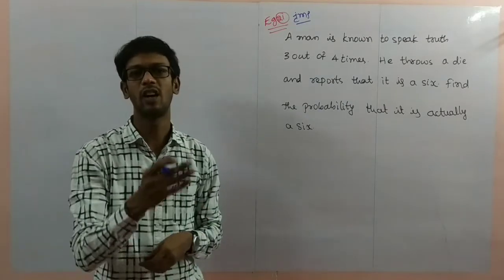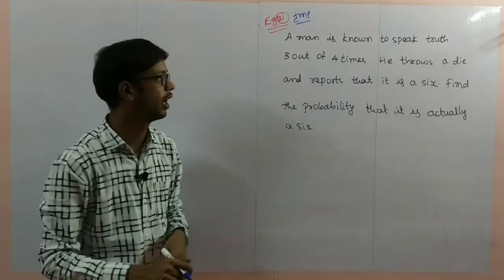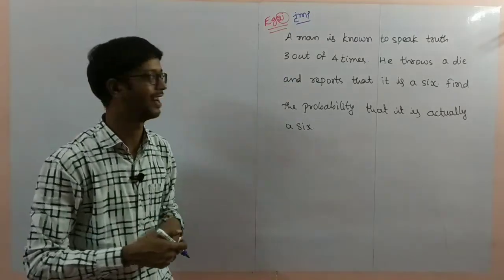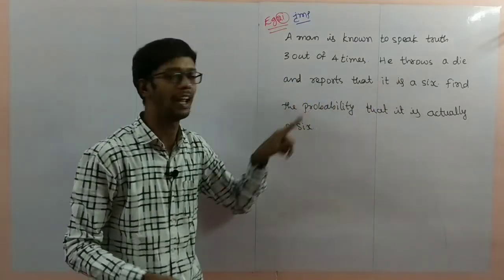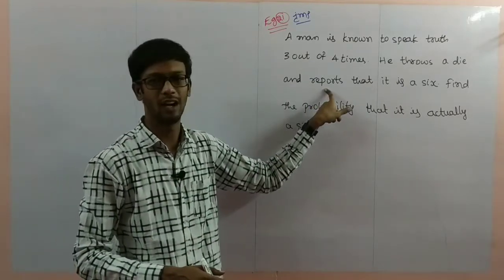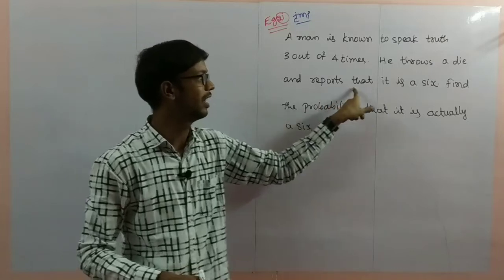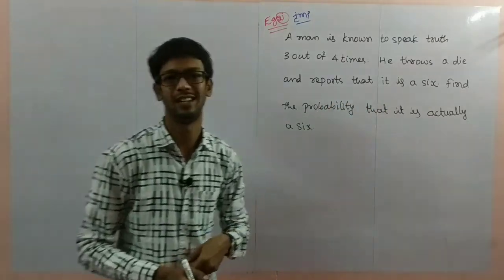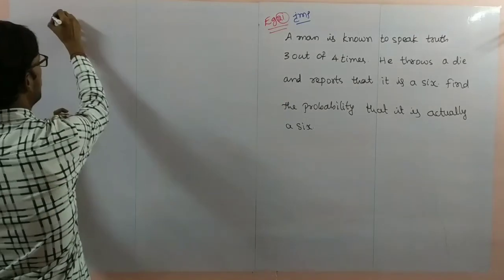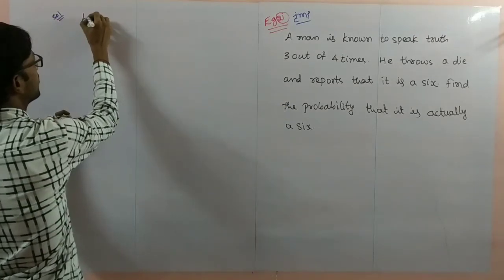That is nothing but 3 by 4 is telling truth and remaining 1 by 4 is telling lies. He throws a die. In the previous problem a coin toss was there. Here he throws a die and reports that it is 6. Based upon this we have to write the events.